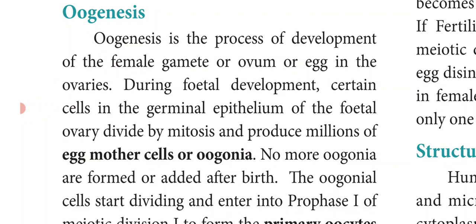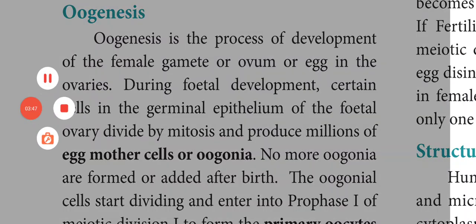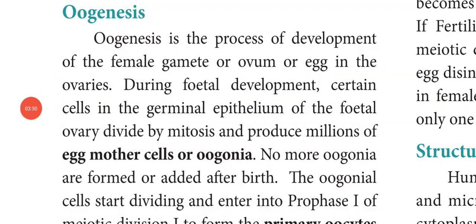After that, atresia takes place. What do we mean by atresia? It is the shrinking of follicles, that is, many of the oogonia are destroyed. This process is called atresia. So at the time of birth, only 2 million oogonia are left in the ovary.